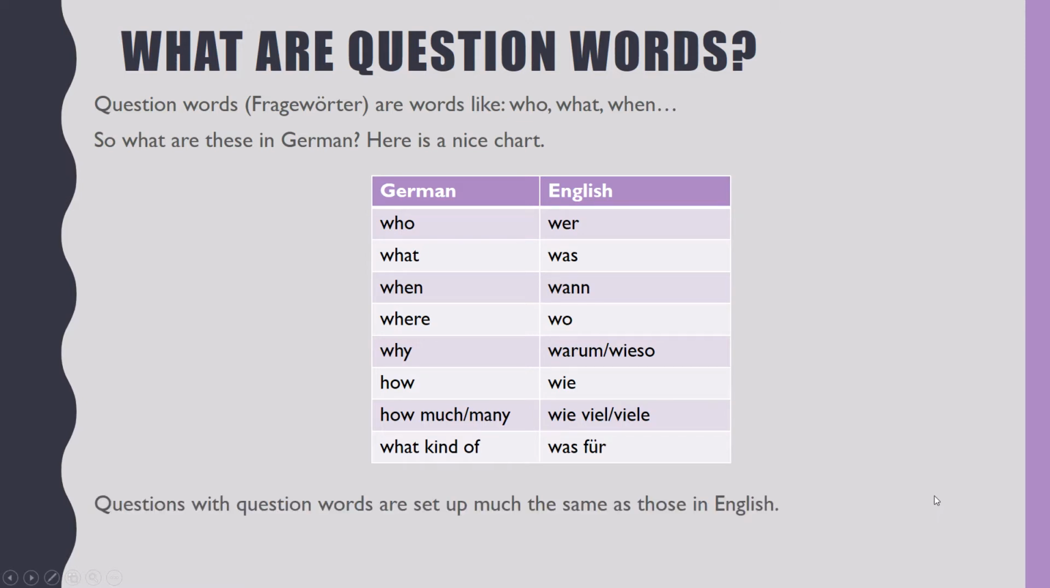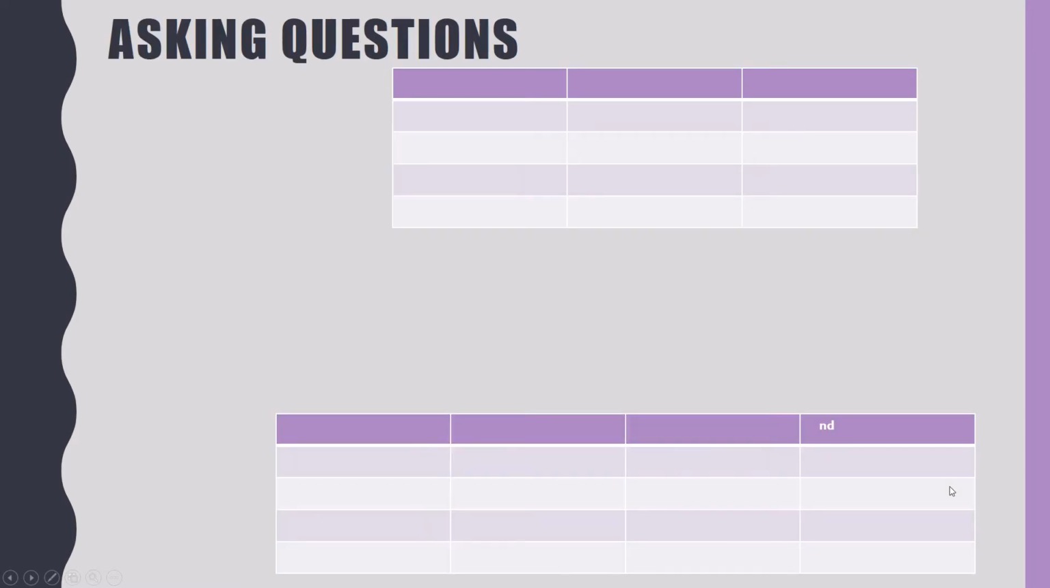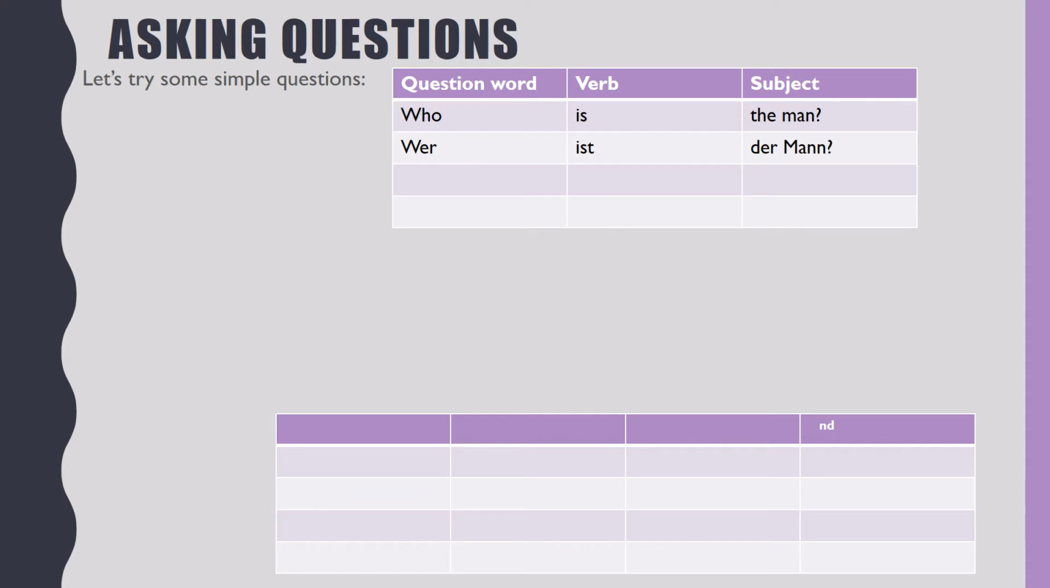Questions with question words are set up much the same as those in English. Let's try some simple questions. They start with a question word and then have a verb and then have a subject. For example, who is the man? This in German would be Wer ist der Mann? We then have when is the party? In German, wann ist die Party? If you wrote Die Partei, you were thinking of political party, which is also a party, just not the same kind.